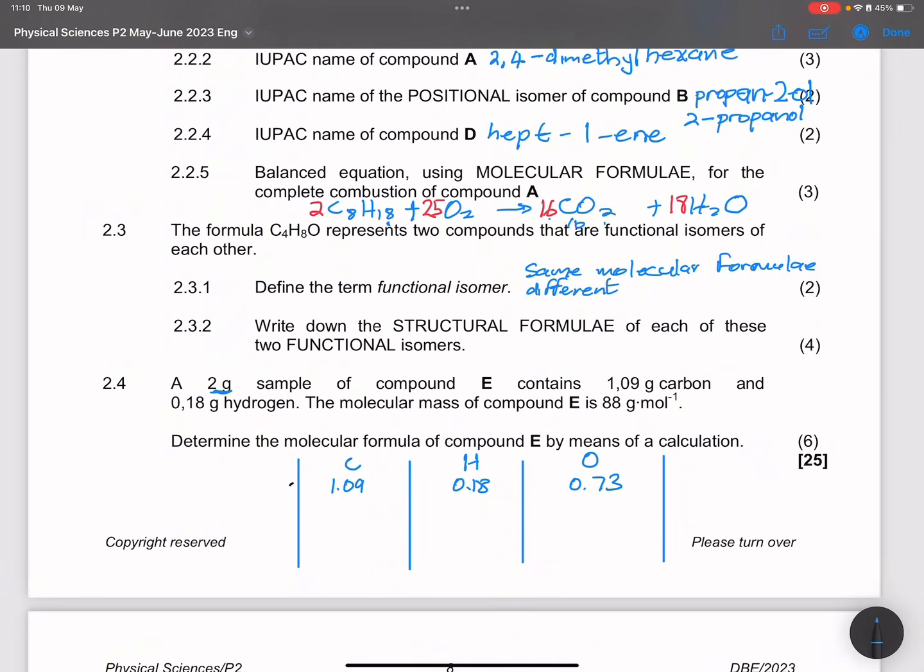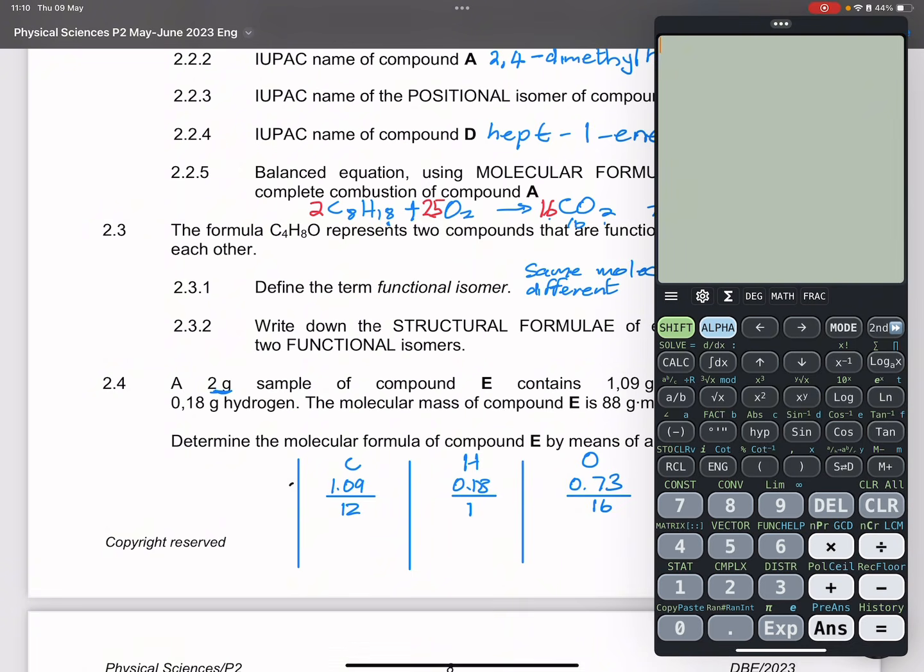Now let's divide each of the masses by the molar mass of each. Remember, the molar mass of carbon is 12, the molar mass of hydrogen is 1, and the molar mass of oxygen is 16. So 1.09 divided by 12 gives 0.09. 0.18 divided by 1 gives 0.18.